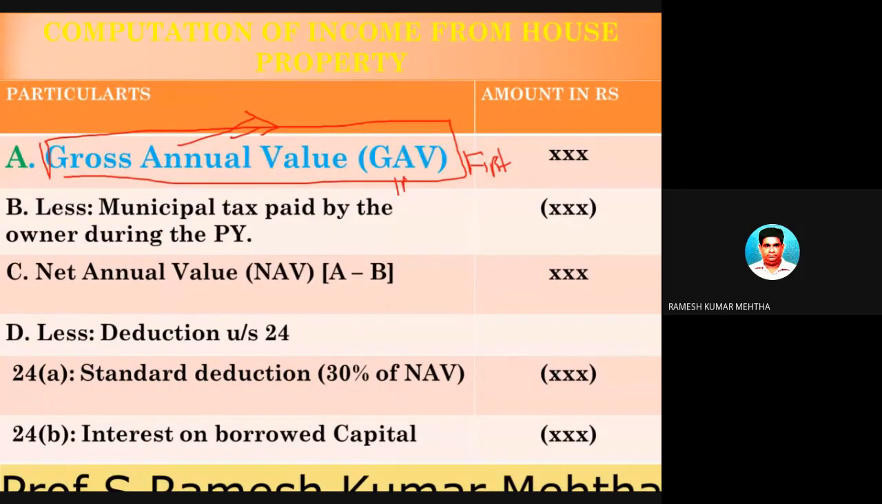This is very important and very critical, and there are some critical calculations which go into finding out the gross annual value of the house property. You can take a photo of this slide. After you find out the gross annual value of the house property, you can assume it is rent. You have to find out the rent of the house property. That is the gross annual value of the house property.